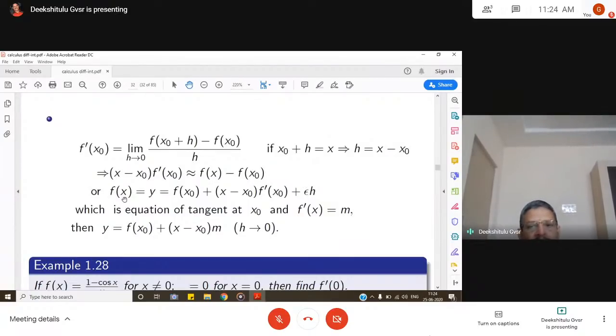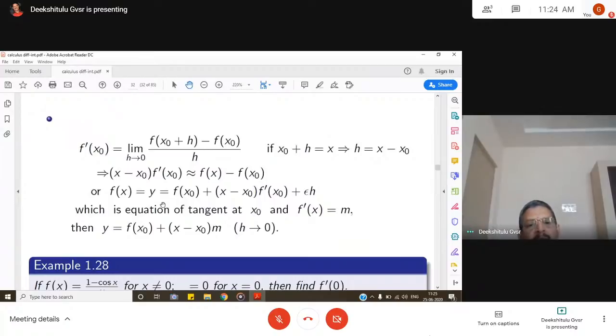If you call this f of x as y, y is equal to f of x naught plus x minus x naught into f dash x naught plus epsilon h. This epsilon h is a constant, and f of x naught is a constant. So y is equal to some constant plus x minus x naught into f dash x naught. As I said, f dash x naught represents the slope. So if you call this m, m into x minus x naught is equal to y minus y naught.